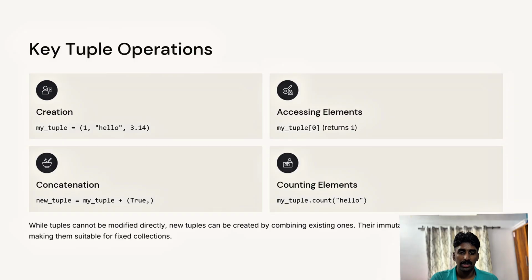In the below example, we can see two tuples. Tuple 1 with 0, 1, 2, 3 integers, and tuple 2 with a string inside the parentheses. And tuple 3, we concatenate two of the tuples, tuple 1 and tuple 2, and we will print. So the output will be like that.